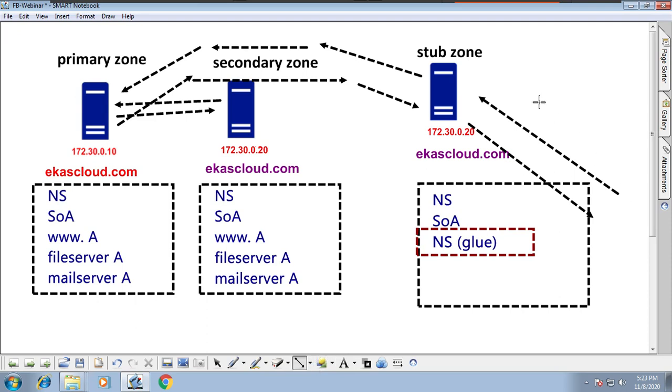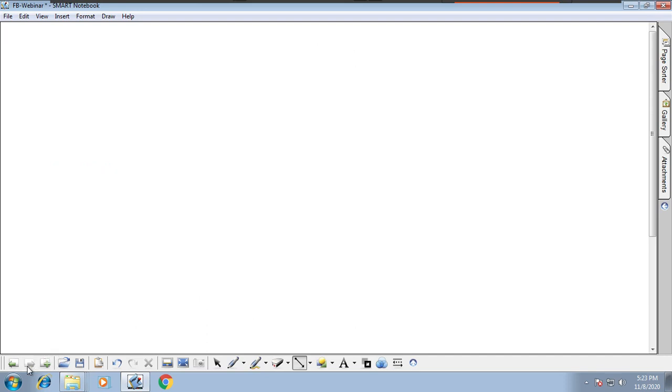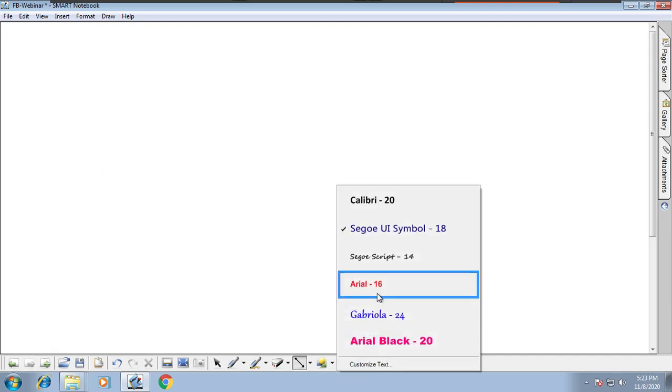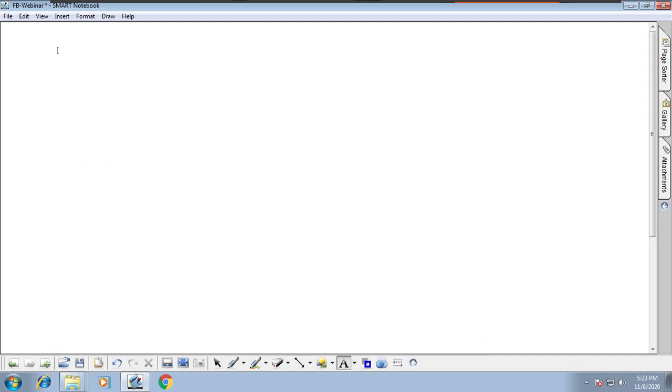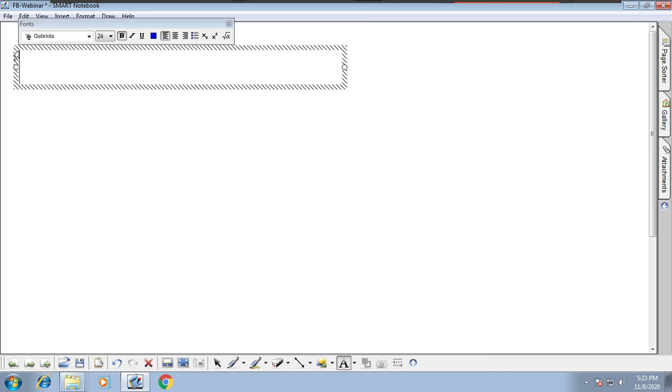If anybody requests records of the zone, it sends that request to the primary server. That's all about stub zone. If you have any queries, please post your questions in the comment section and I will answer. If you don't have any queries, I will move forward to the next concept called forwarders.